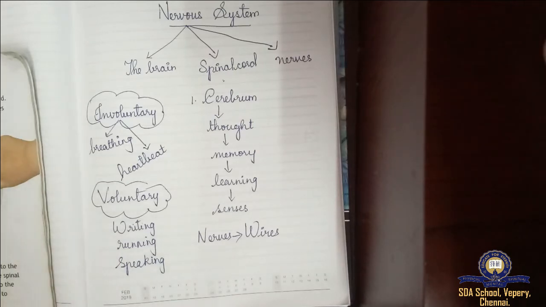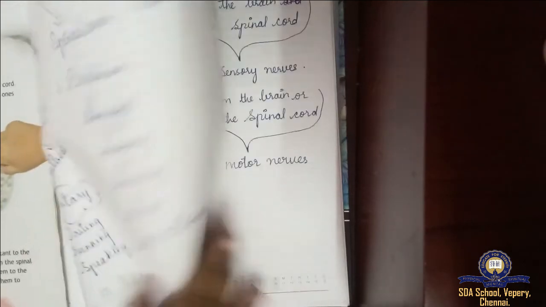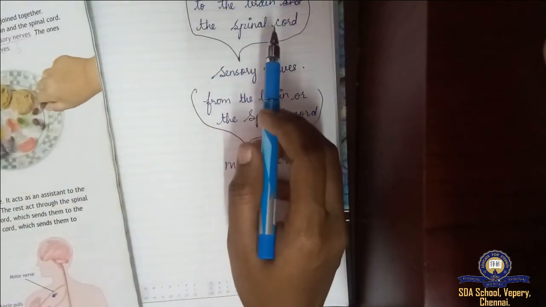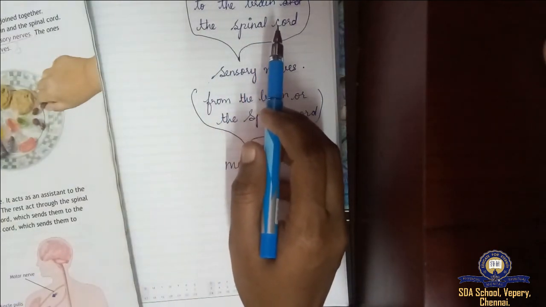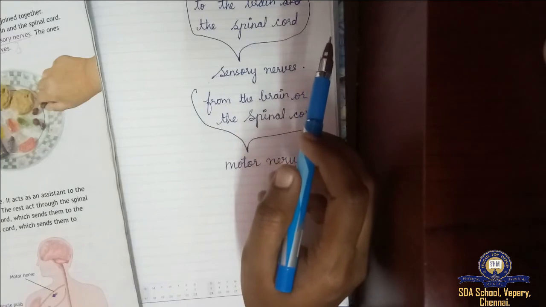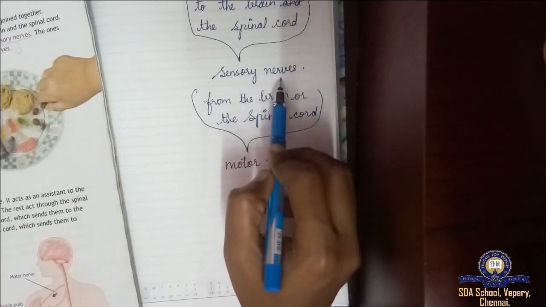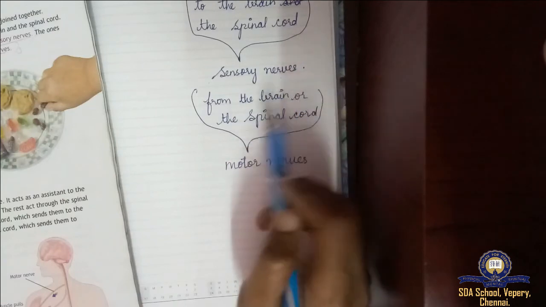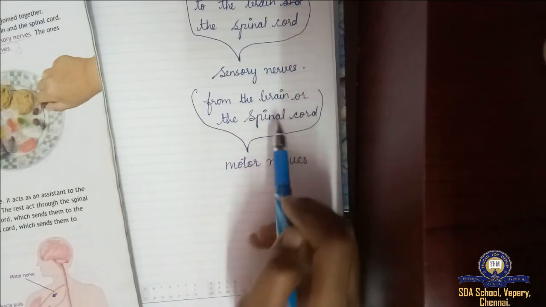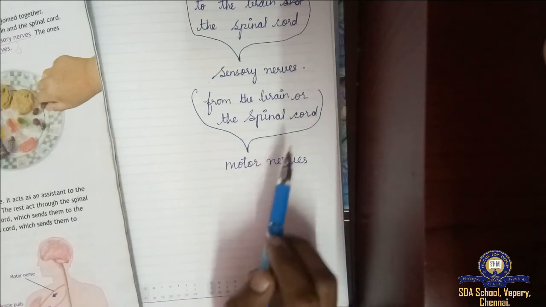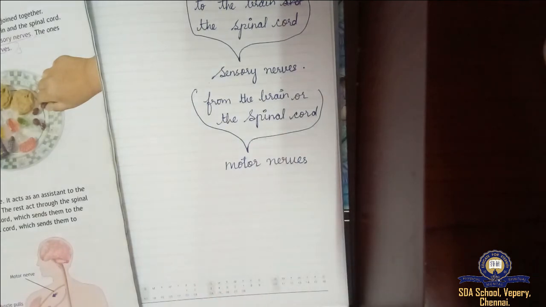Nerves run throughout the body carrying messages to and from the brain and the spinal cord. What did we see? The ones that carry messages to the brain are sensory nerves, and the ones that carry messages from the brain or spinal cord are motor nerves. And for this we saw the example, the sweets example.